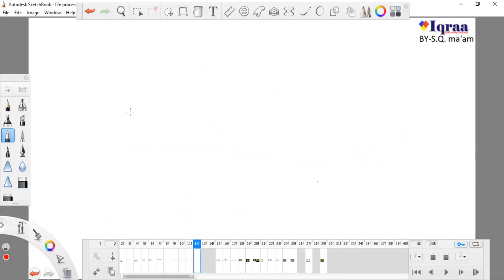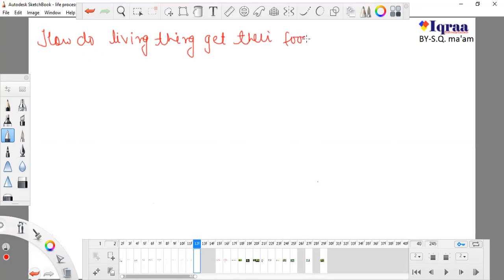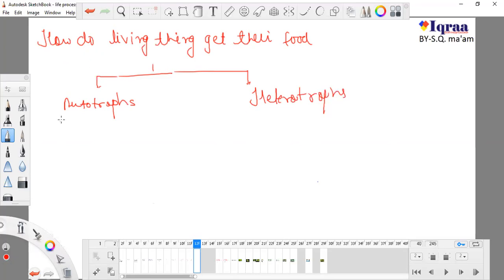So now the question comes: where does this food material come from? How do living things get their food? There are two types of living things. The first are autotrophs, and the second type of living things are heterotrophs. The autotrophs are those organisms which can synthesize their own food.